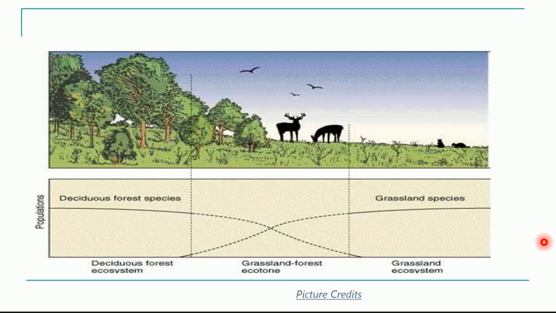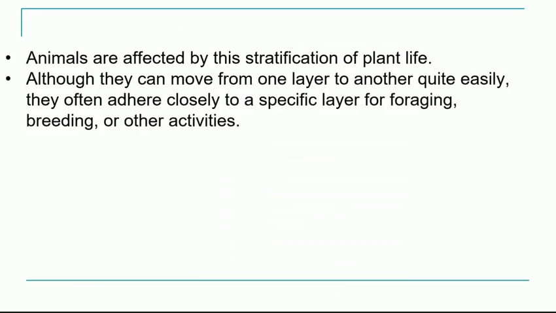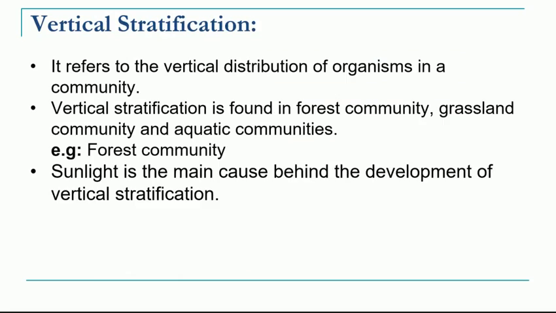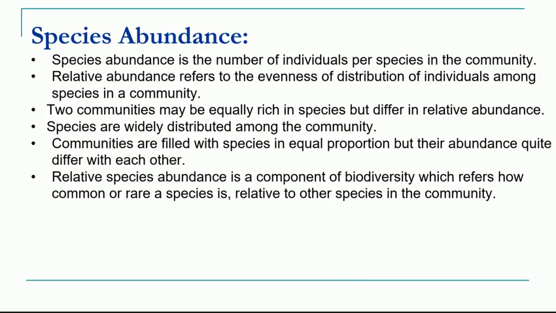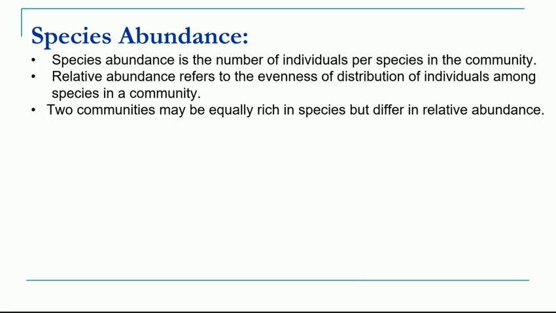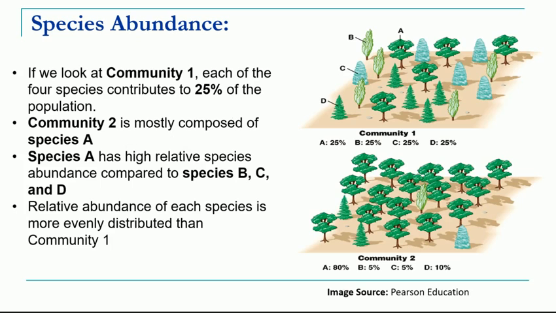Now let's quickly summarize what we have studied today. So today we have understood 3 important characteristics of the community, that is species abundance. Species abundance simply means the number of individuals of each species in the community. We have understood this with one example.